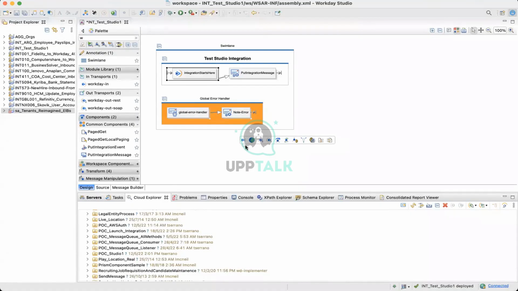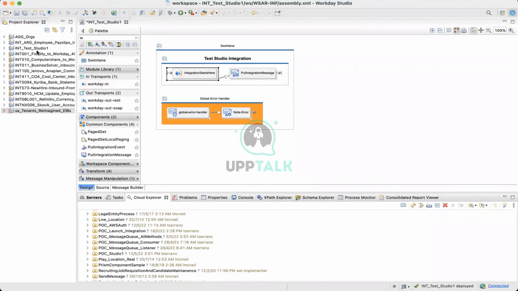Then the global error handler starts here and it will put an integration message. Now what I want you to do is try all this stuff, especially the put integration message, and put all the 4 types: info, save it, deploy it, run it. Then warning, save it, deploy it, run. Then error, save, deploy, run. That way you will get to know the stuff, and also you'll get the fluency and the confidence of deploying and running.